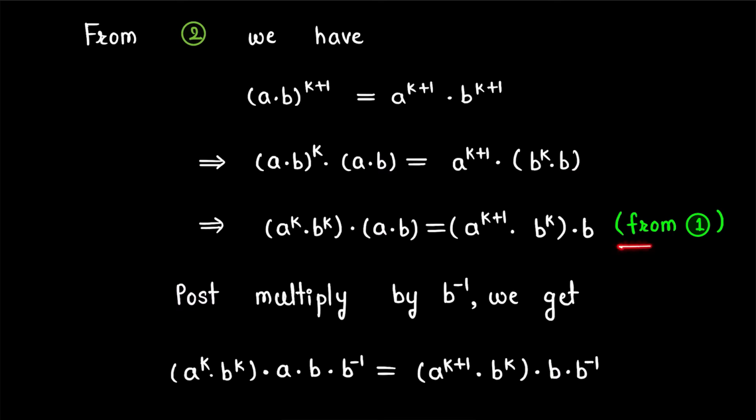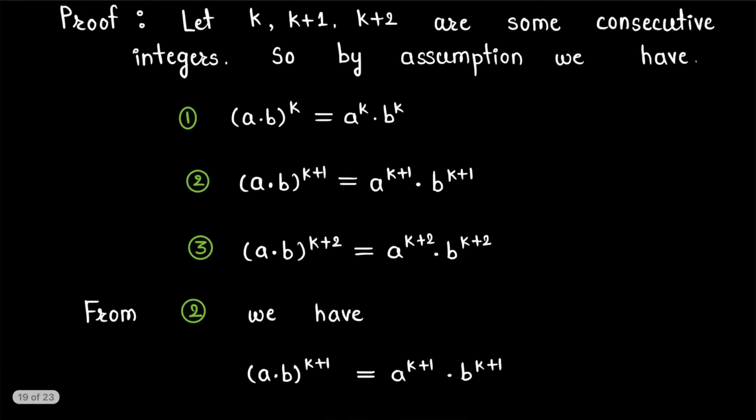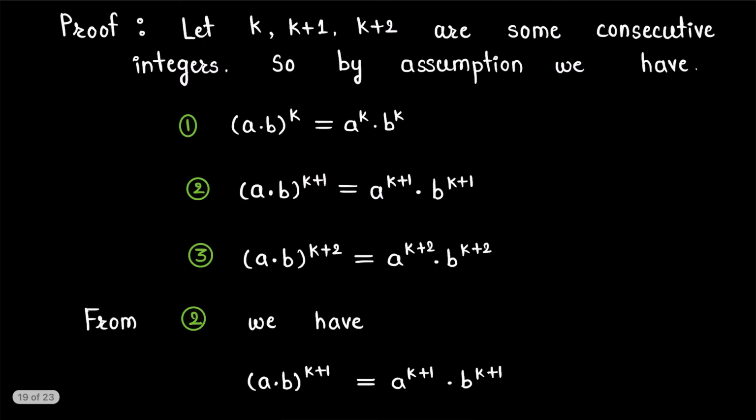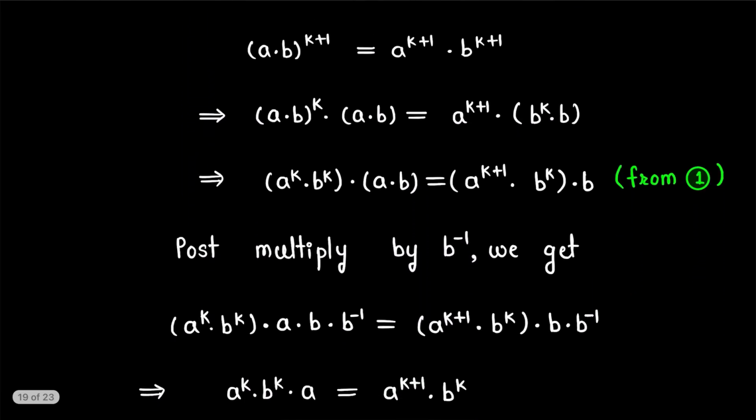Now from the first expression, (a·b)^k can be written as a^k·b^k, this a·b as it is, and we have applied group associativity in the LHS, so we get this expression.